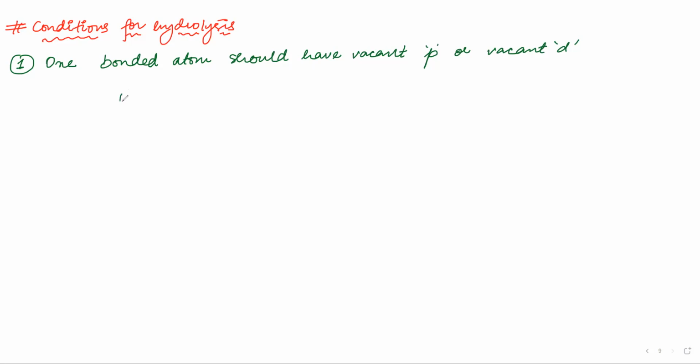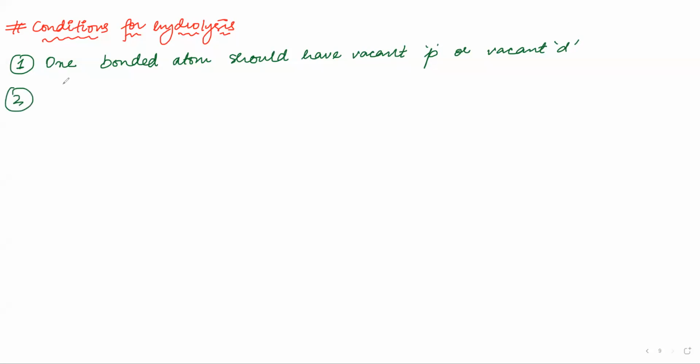Okay, so from here we can say that NF3. See, this nitrogen is also 2p completely filled. Fluorine is also 2p completely filled. Both of them have 8 electrons. So their p orbital is not vacant. That is why NF3 does not give hydrolysis. So now this can also come in assertion: why does NF3 not give hydrolysis? Then they will be giving you some reasons.